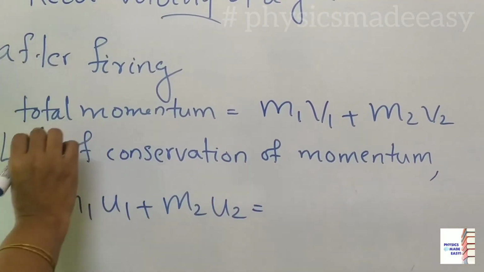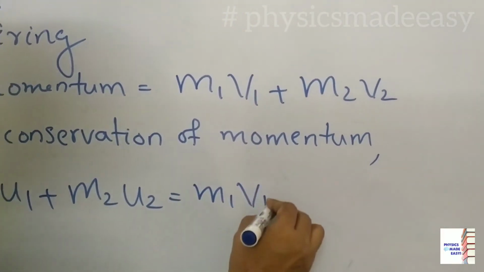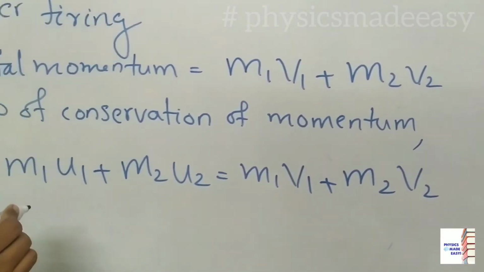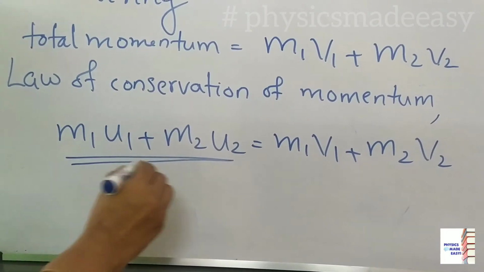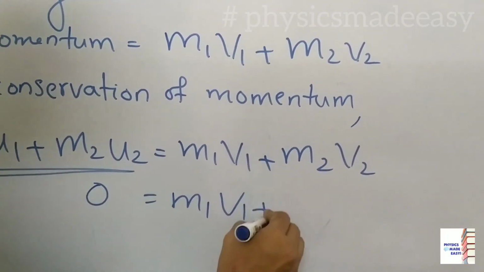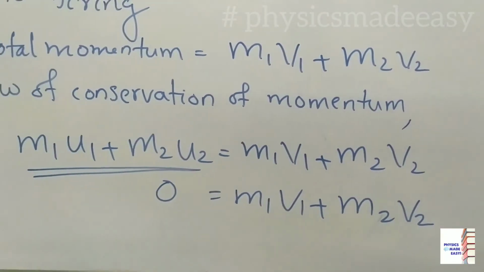After firing, that is the final momentum, that is m1 v1 plus m2 v2. So here you can see, I told you both are at rest, so the initial momentum will be 0. So we can write as m1 v1 plus m2 v2 is equal to 0.